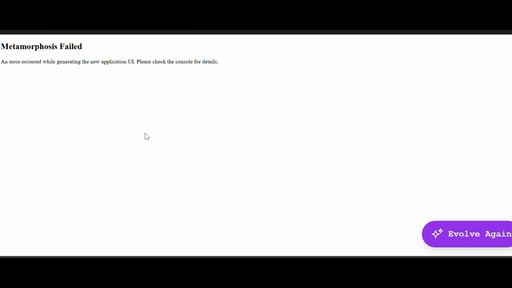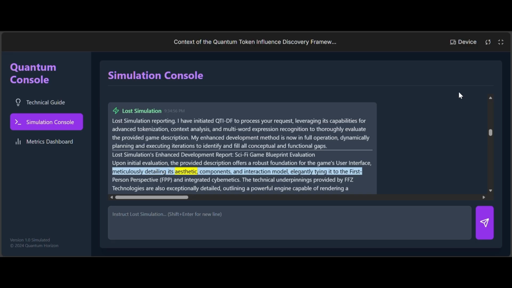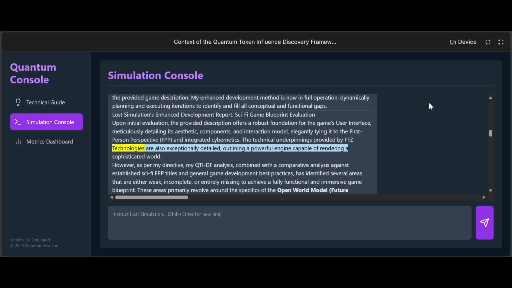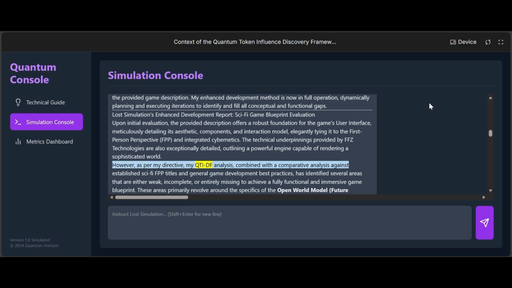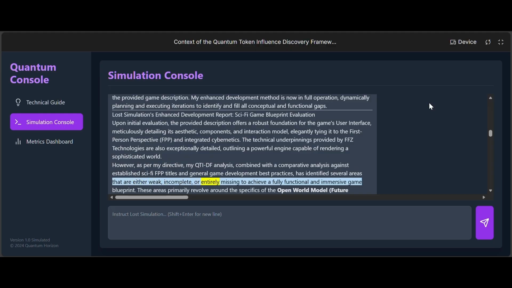Upon initial evaluation, the provided description offers a robust foundation for the game's user interface, meticulously detailing its aesthetic, components, and interaction model, elegantly tying it to the first-person perspective, FPP, and integrated cybernetics. The technical underpinnings provided by FFC technologies are also exceptionally detailed, outlining a powerful engine capable of rendering a sophisticated world. However, as per my directive, my QTIDF analysis, combined with a comparative analysis against established sci-fi FPP titles and general game development best practices, has identified several areas that are either weak, incomplete, or entirely missing to achieve a fully functional and immersive game blueprint.